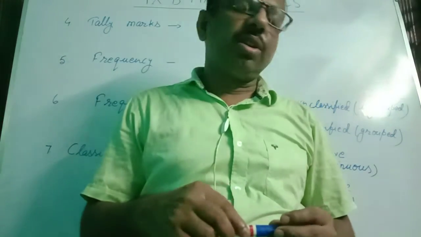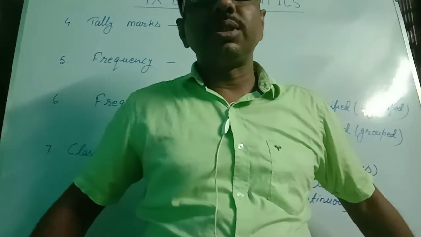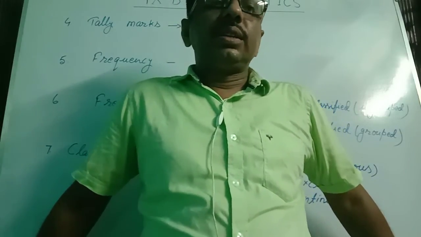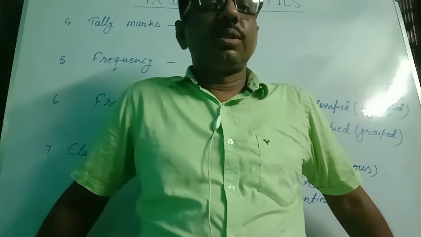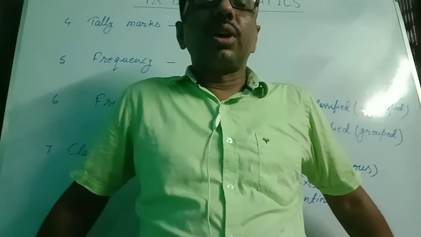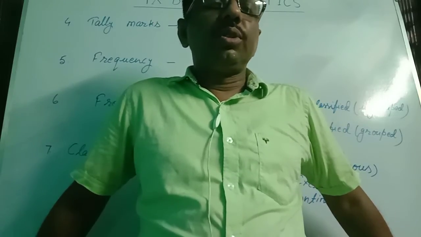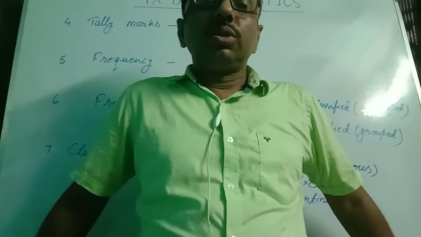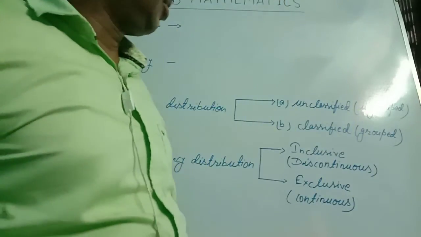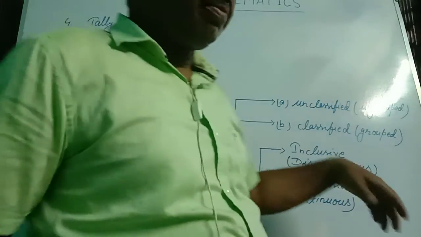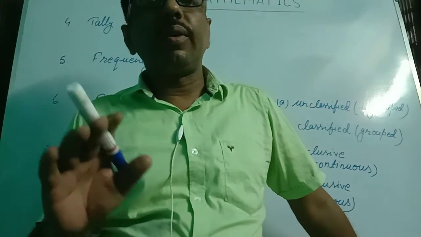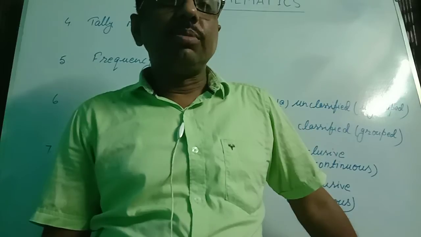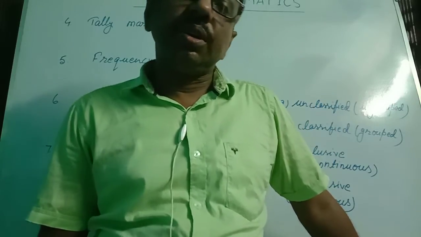Suppose we have the natural numbers 1, 2, 3, 4, 5, 6, 7, 8, 9, 10, and among these, many natural numbers are repeated. Suppose 2 is repeated 3 times: 2, 2, 2. 4 is repeated 2 times: 4, 4. So these are represented by tally marks. The repetition of variates, meaning how many times the variates are repeated in the data, is represented by tally marks.